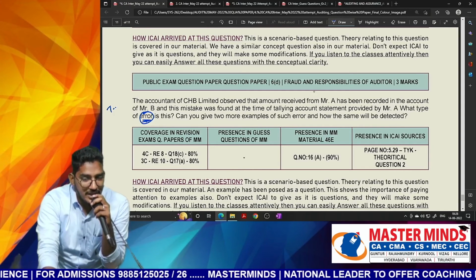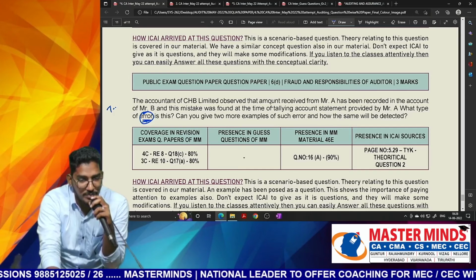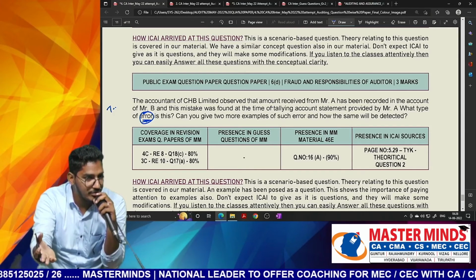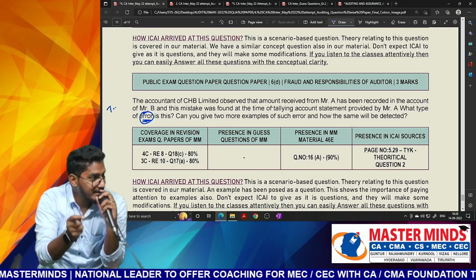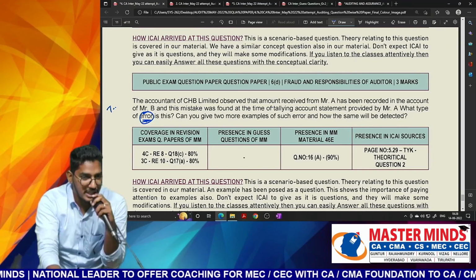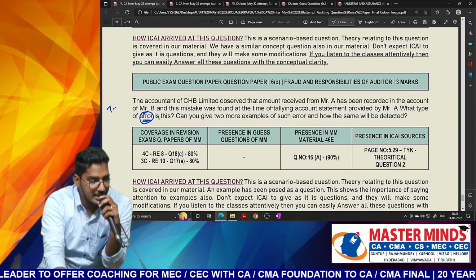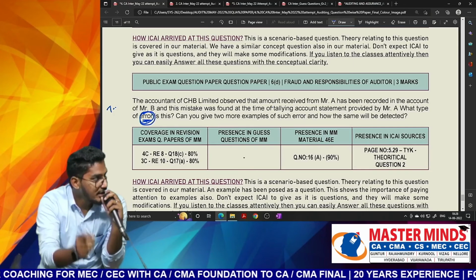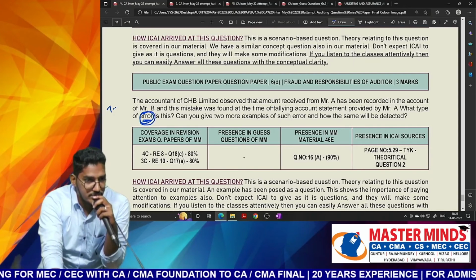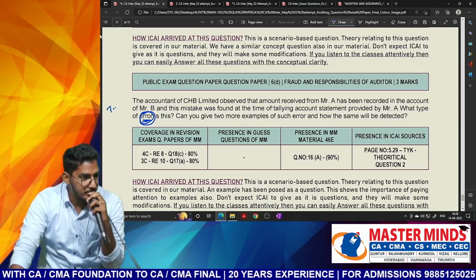Error. And they even say this mistake was found out automatically when tallying the statement of account. So this is an error, and what kind of error is it? Self-revealing error, not teeming and lading. But most of the time we jump to that conclusion, that it is teeming and lading. It is not actually teeming and lading. It is about self-revealing error. Why? Because in the question itself they have directly said error. What kind of error is this? So we have to write about self-revealing error along with examples.